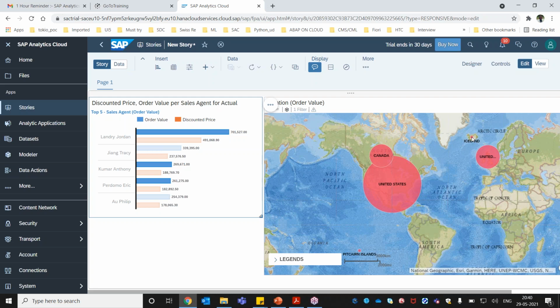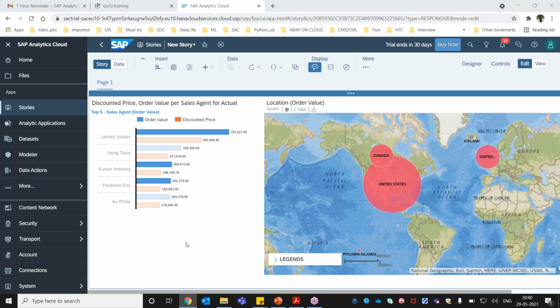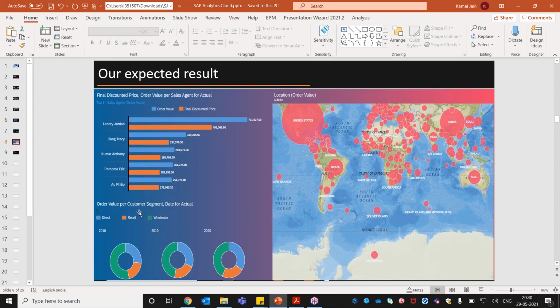If I click here also, I can see the order value for this particular agent. All right, so this is how we can design our map here. Now the next part is we want to design a pie chart where we see the order value per customer segment, and also on a year-wise basis, 2018, 2019, whatever data we have. Based on that, we want to split it by the years. So let's do this part here.